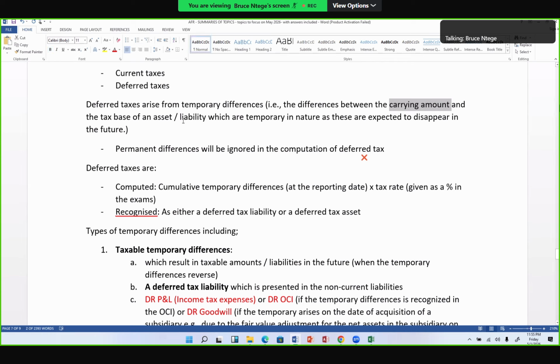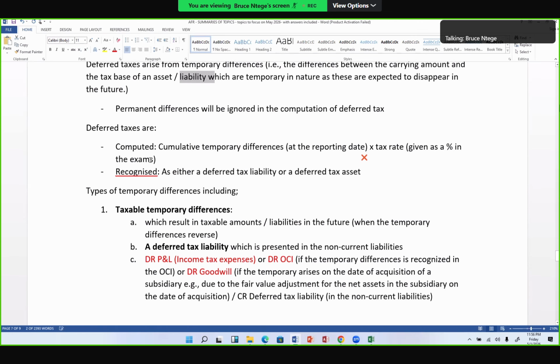And is that carrying amount you're computing or given, is it for an asset like a PPE, or is it for a liability like say long-term loans, or the defined benefit obligations, or deferred income? You remember government grants. If you're using the deferred income approach, you're saying deferred income. Or yesterday I talked about IFRS 15, the contract liability. If that difference is as a result of a carrying amount of a liability compared to the tax base which the examiner will give you, then always assume it's a temporary difference. Don't assume it's a permanent difference until they tell you.